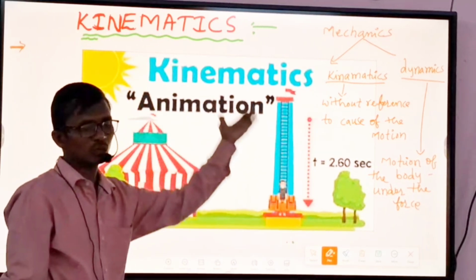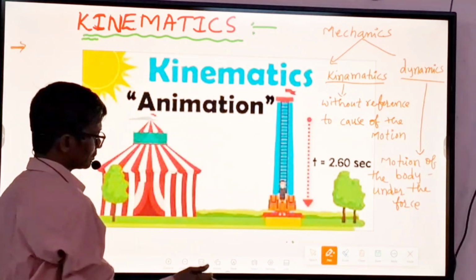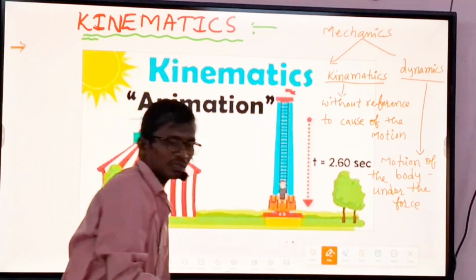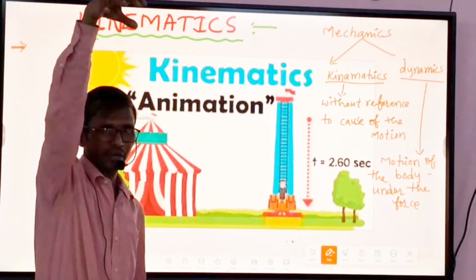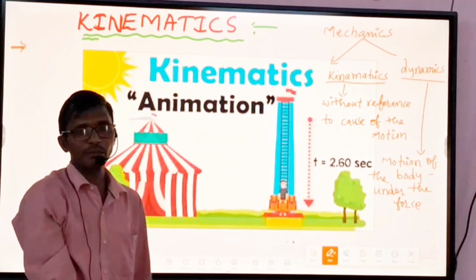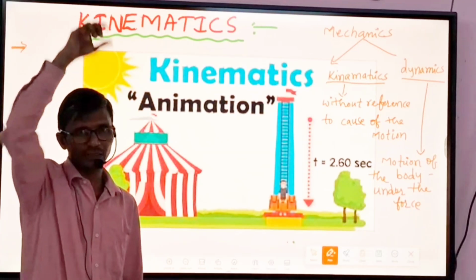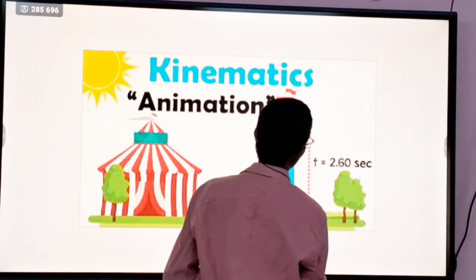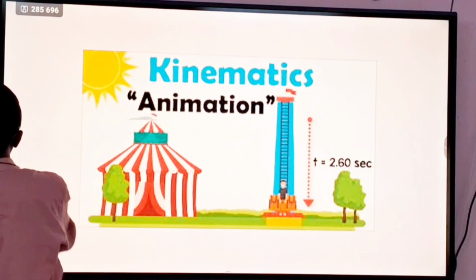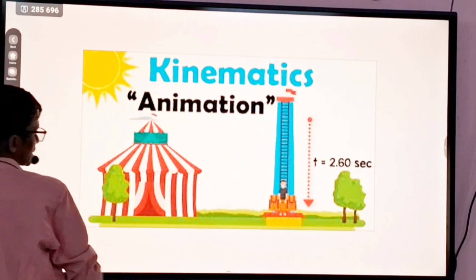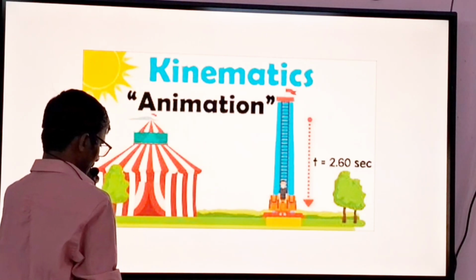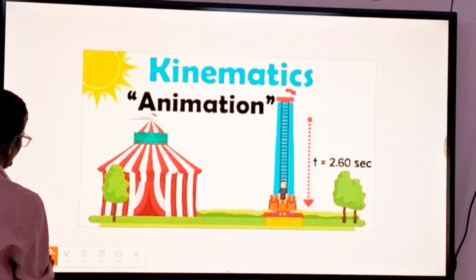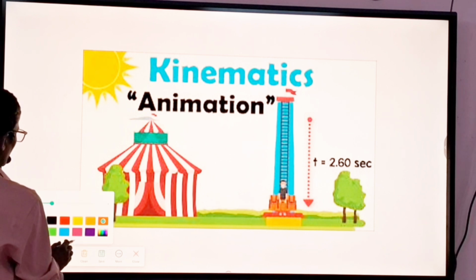We are explaining the motion of the body without reference to the cause of the motion. What are we studying in this? A freely falling body, and when a body is vertically thrown in the upward direction. We discuss the equations of motion. When a body moves in a straight line with uniform acceleration, we write the equations of motion for that body.